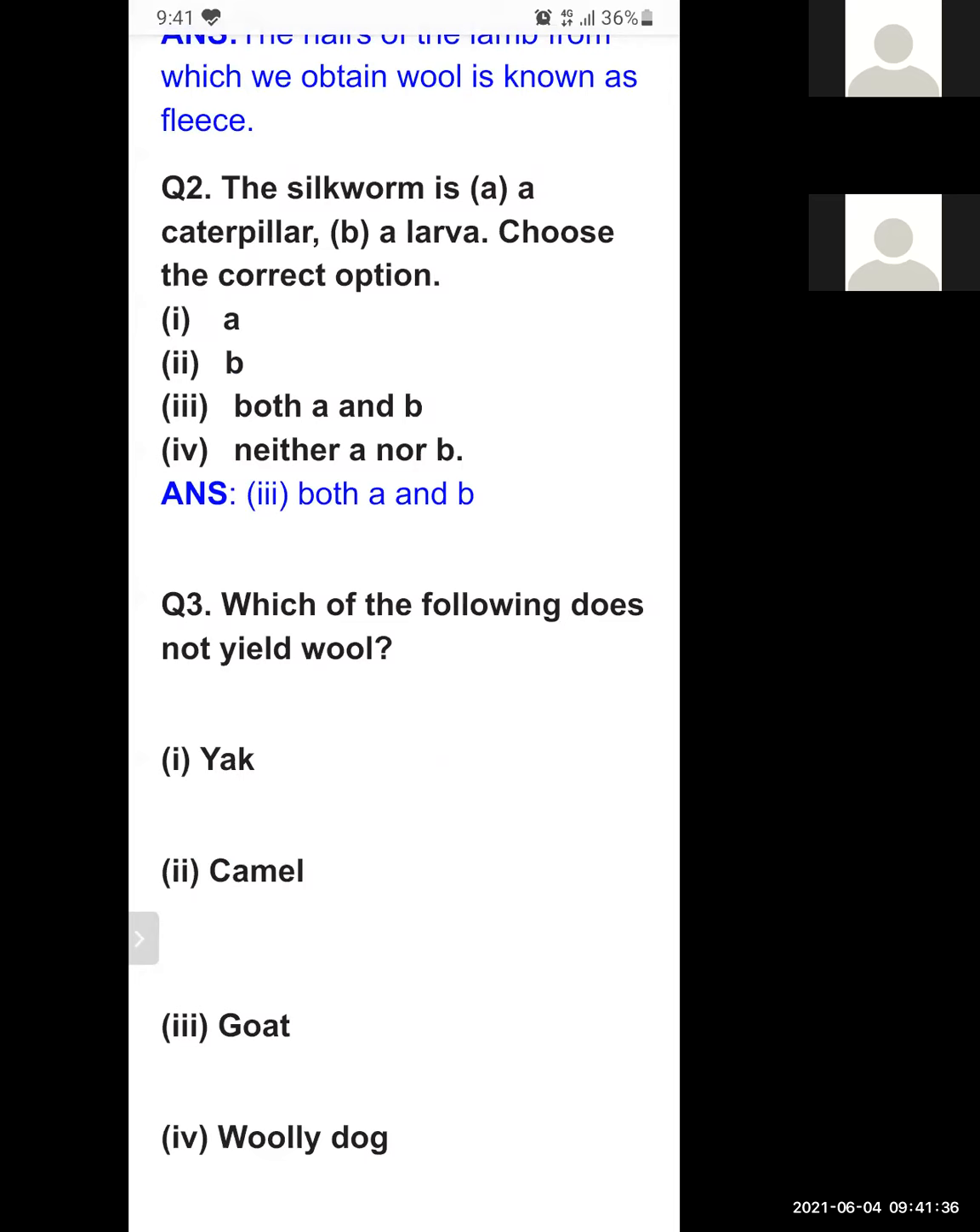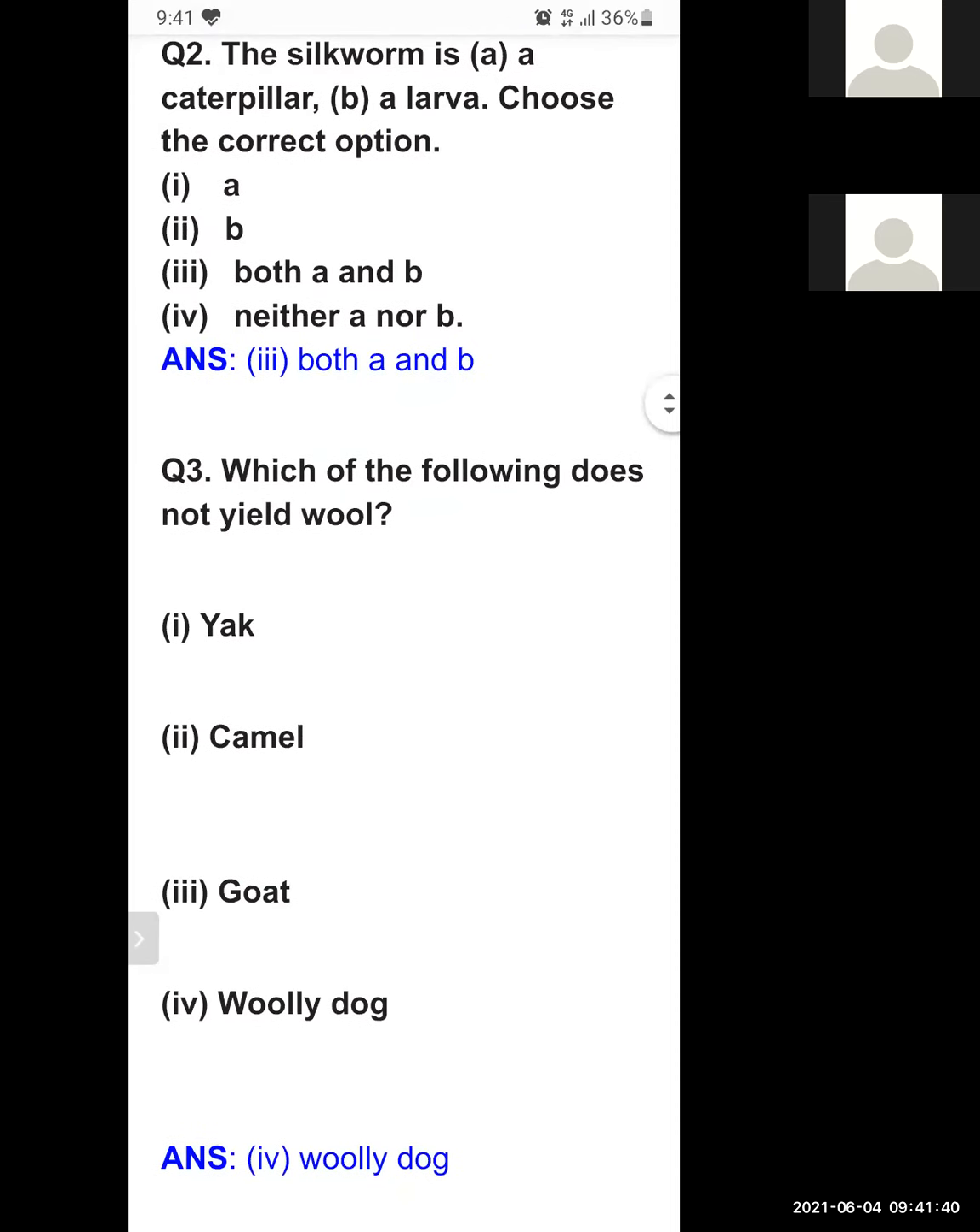Which of the following does not yield wool? Yield means give. Which of the following does not give wool? So which one will not give wool? First option yak, B camel, C goat, D woolly dog. So woolly dog will not give any type of wool.